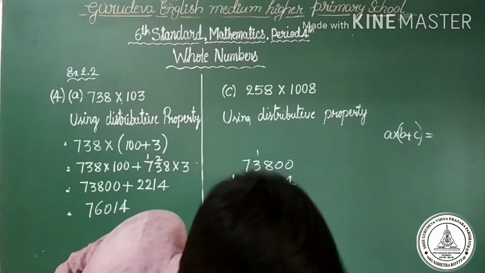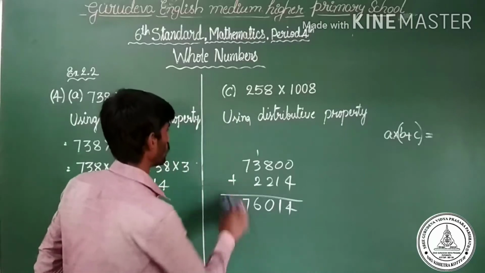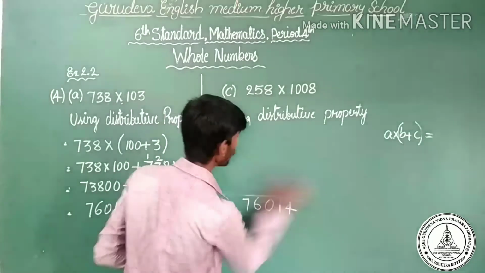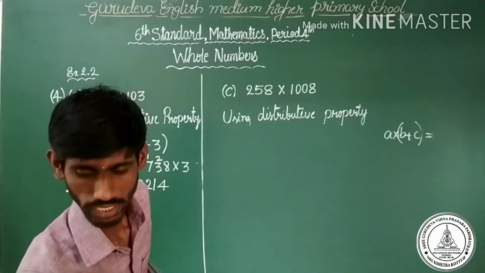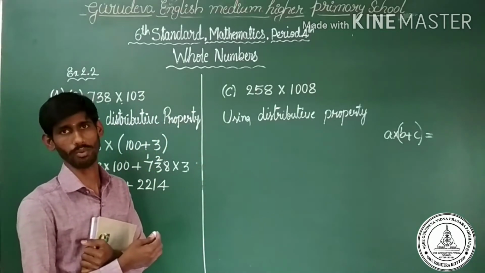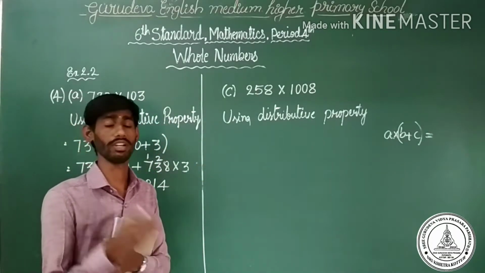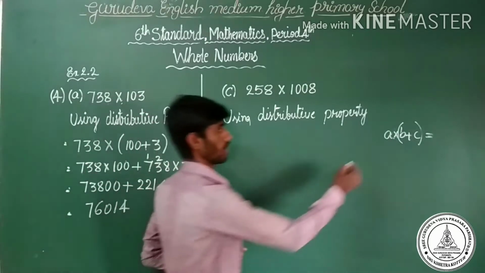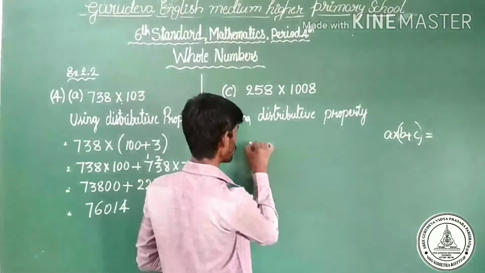The next question is 258 into 1008. Which property is suitable? Distributive property. Just recall the distributive property.